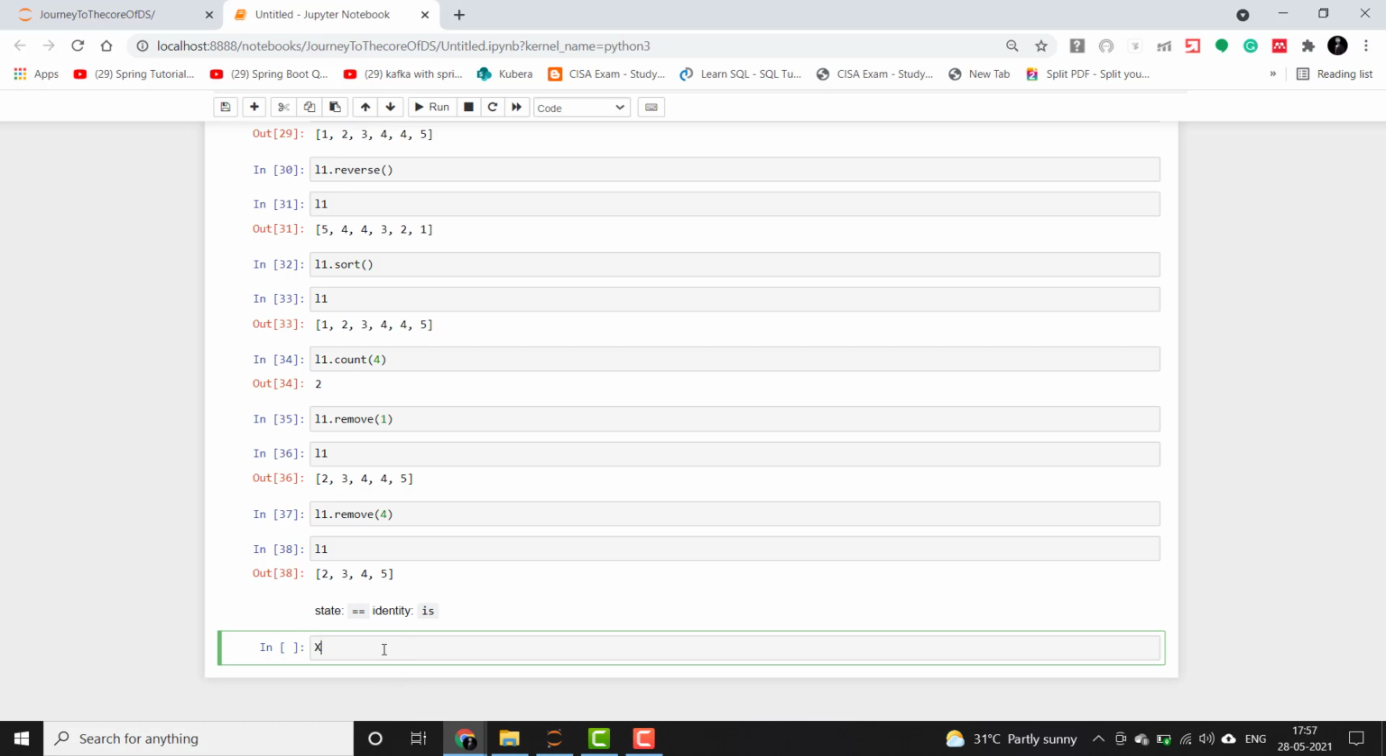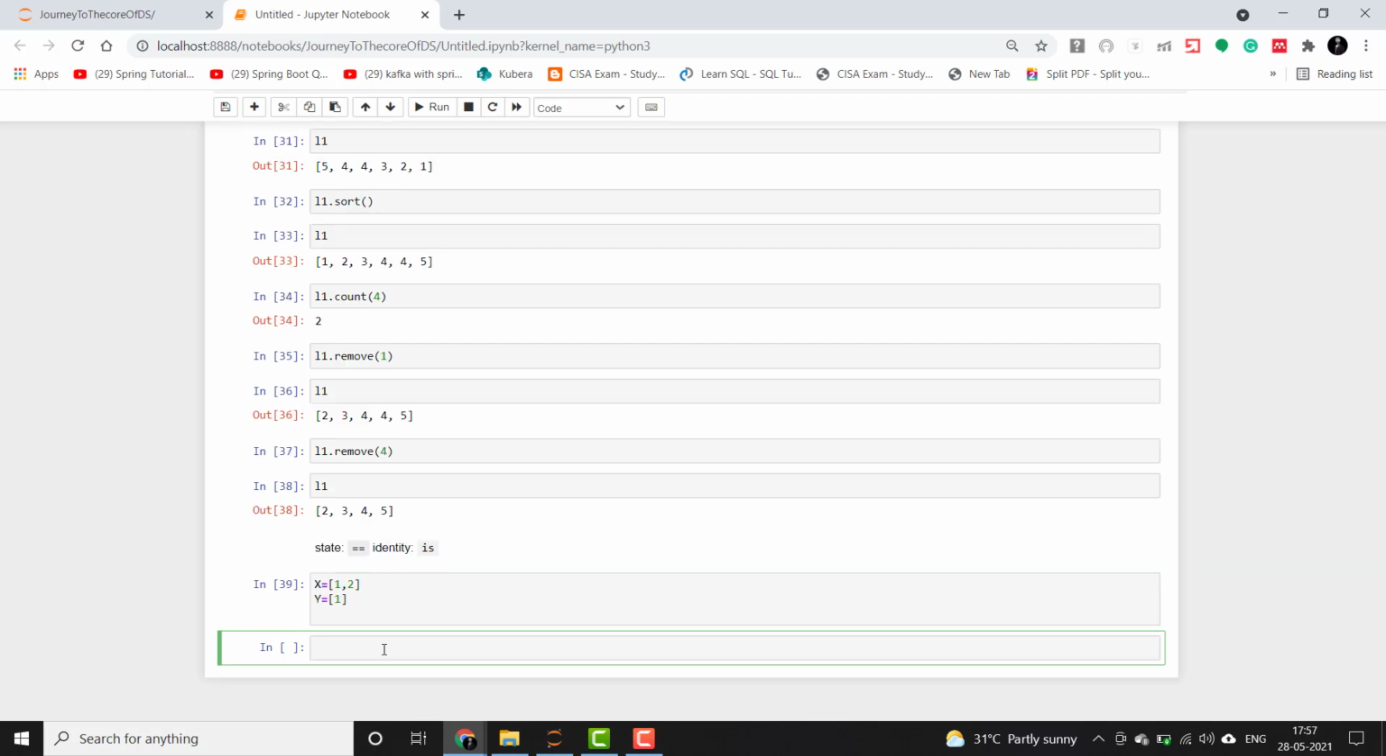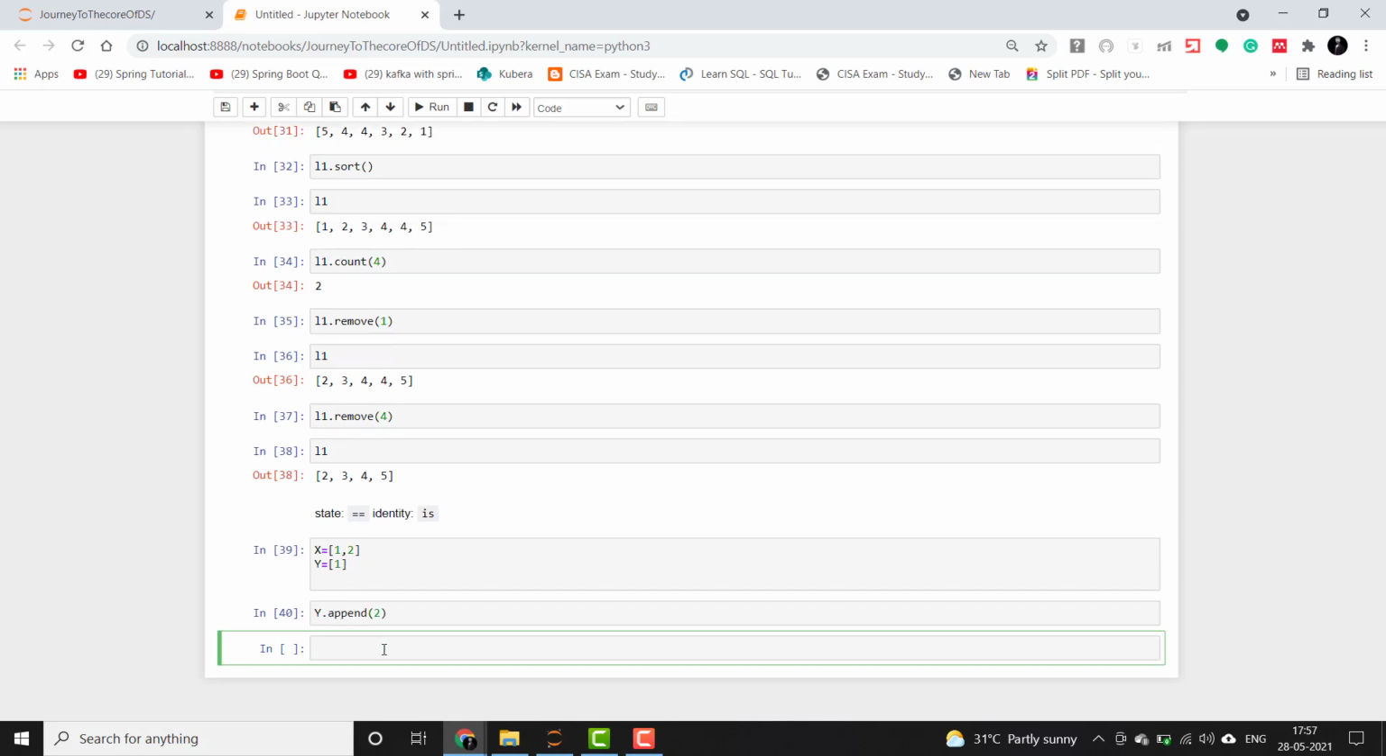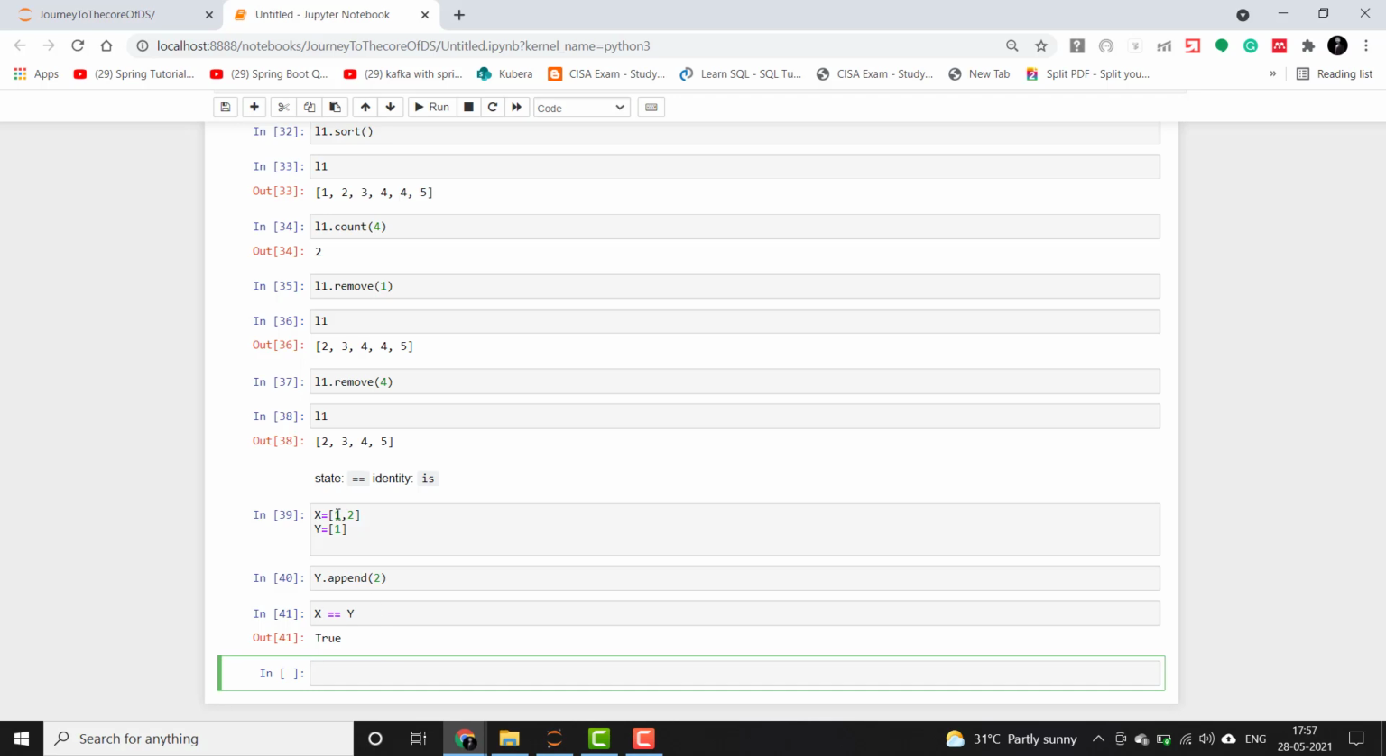Let me give you an example of it. Let's say that x equals [1, 2]. So this is the list. Another list is y equals only [1]. Okay, and if I do y dot append 2, and we'll check x double equals y. Let me know in the comment section what will come, or you can pause the video and check by yourself, and then you can see the video. So guys, this will give me True because both of the values in the lists are equal now, as we have appended 2 in the y list.